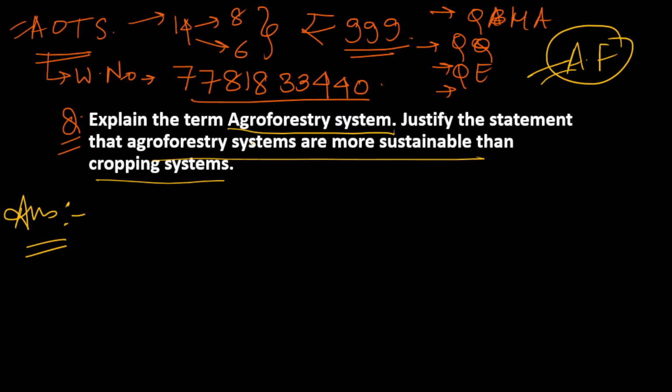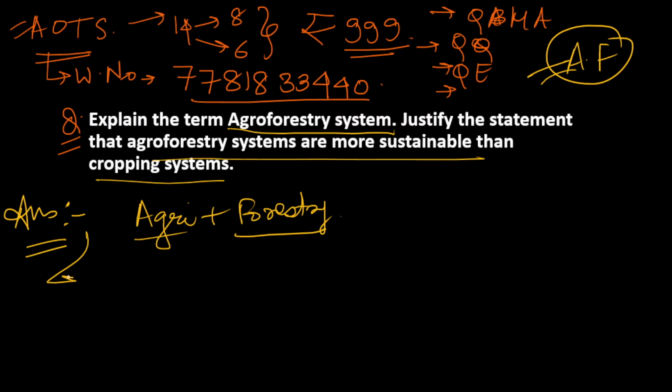First of all, you should understand what an agroforestry system is. As the name suggests, agriculture plus forestry. That is when we combine both agricultural crops and silvicultural crops, that is forest crops, on the same piece of land, that is agroforestry. So this is a basic definition. Now, how will you define it more appropriately?